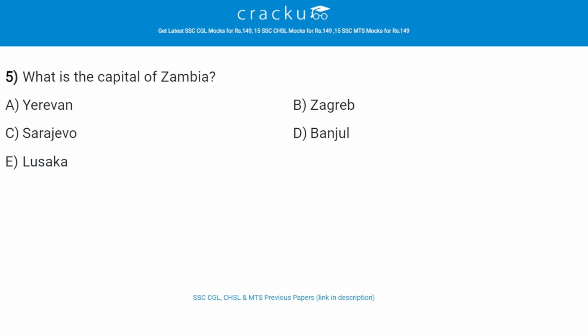What is the capital of Zambia? The correct answer is E, that is Lusaka. So Lusaka city, capital of Zambia, is situated in the south central part of the country on a limestone plateau, that is 4,198 feet above the sea level.